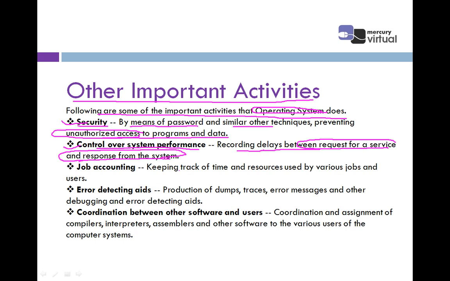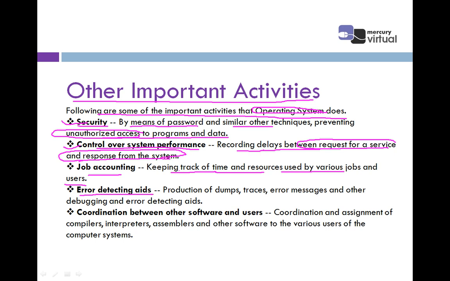Then there is another activity, job accounting. The operating system keeps track of the time and resources used by various jobs and users. Another task is error detecting aids.